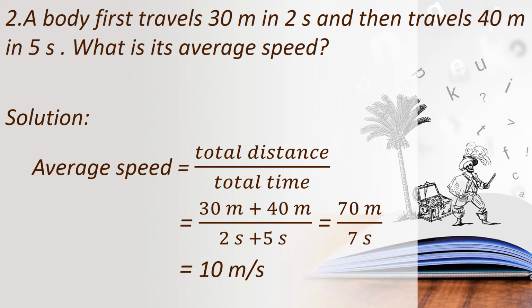Children, did you all understand? For this we need only the average speed formula. Average speed equals total distance traveled upon total time taken. They had given the distances: 30 meter in 2 seconds and 40 meter in 5 seconds. So 30 plus 40, 70 meter, and time taken is 2 seconds plus 5 seconds, so 7 seconds. So the final answer is 10 meter per second.